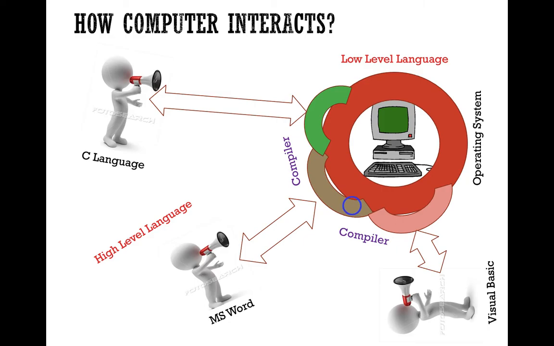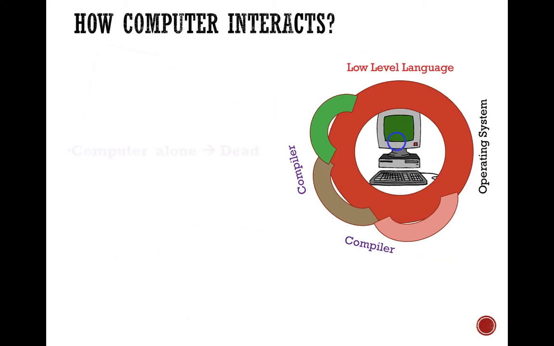So look at this one. This is also C language, like other application programs such as Microsoft Word or Visual Basic. In order to convert this, you need a compiler, so that this compiler can convert it into the operating system, and the operating system can talk to a computer. So a computer alone is dead, nothing. A computer is like hardware, nothing.